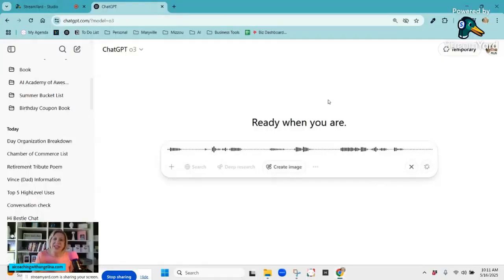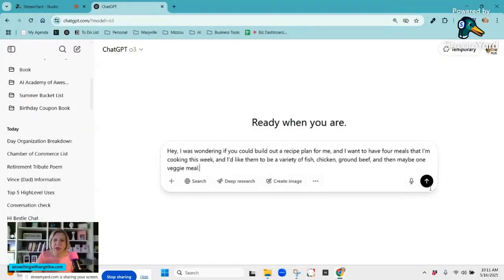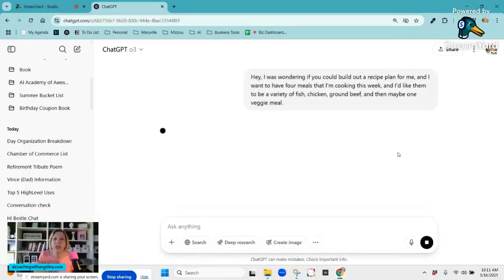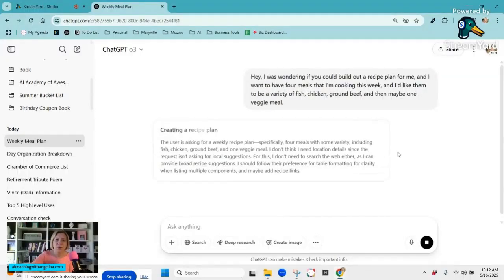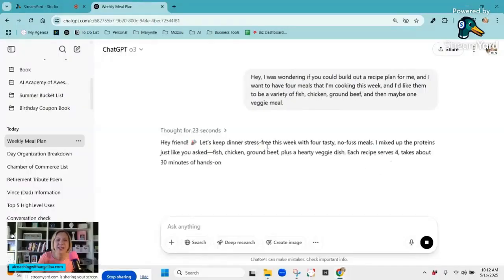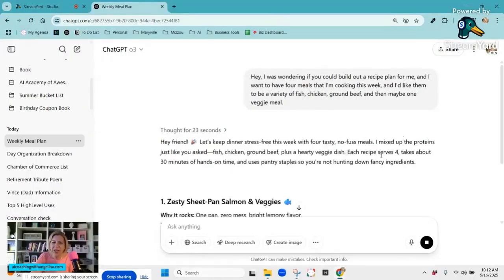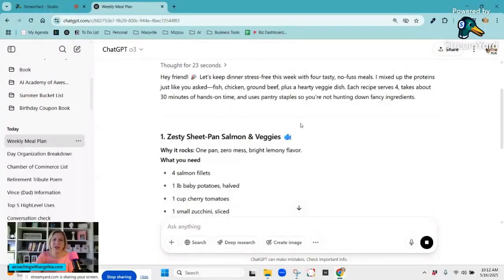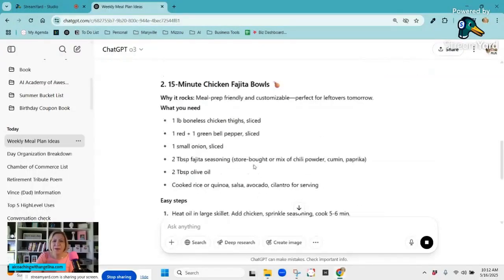What's nice about this is, I think it's really important to just remember to talk to it like you would a friend. When it's voice mode, to me, it's a little bit easier. It helps you really to just get your thoughts out quickly, especially if you're on the go or you're just feeling more conversational rather than having to type it all out. Okay, so let's keep dinner stress free this week with no fuss meals. Each recipe will serve 4, with easy steps.